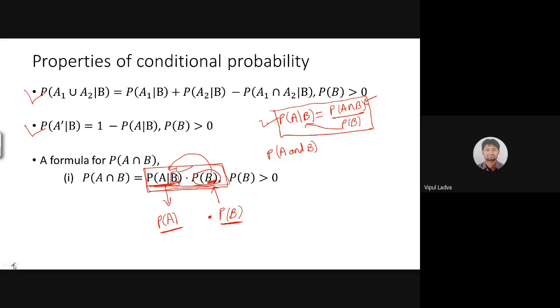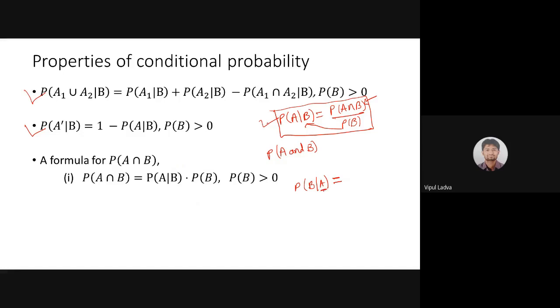But what if I'm talking about a different scenario? Let me choose the pen once again. What if I'm looking for P of B over A? Now, which event is going to act as the condition?